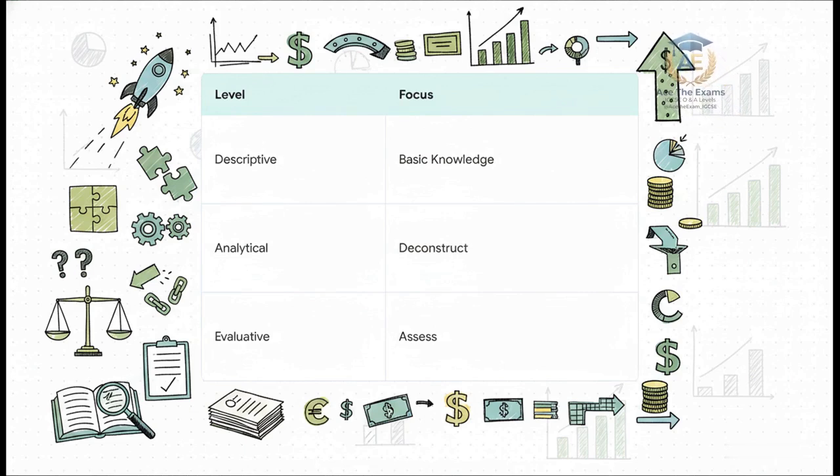But column 3 is the boardroom, evaluative. This requires you to assess alternatives, limitations, and underlying assumptions. To get an A-star, you have to evaluate the quality of the action. A true executive pitch sounds like this. While utilizing the share premium for a bonus issue preserves cash liquidity, which is a major strategic advantage for a firm currently facing constraints, we must acknowledge it also increases the total number of issued shares. This action may dilute future earnings per share and will place significant pressure on the company to maintain its dividend payout rate from revenue reserves in the next fiscal year. Do you hear the difference? The information is identified, the action is analyzed, but crucially, the future limitations and alternative interpretations are ruthlessly evaluated.